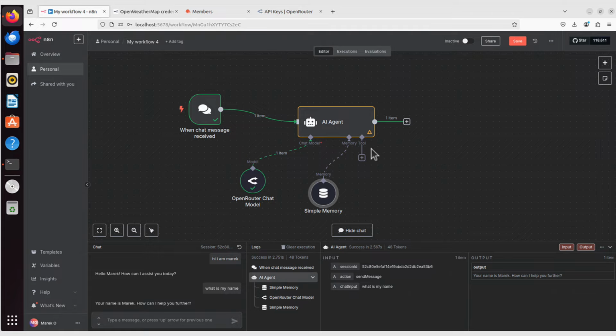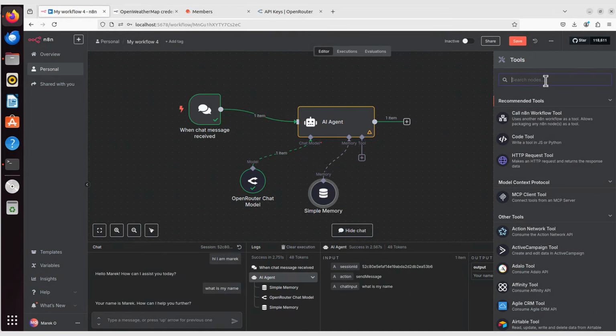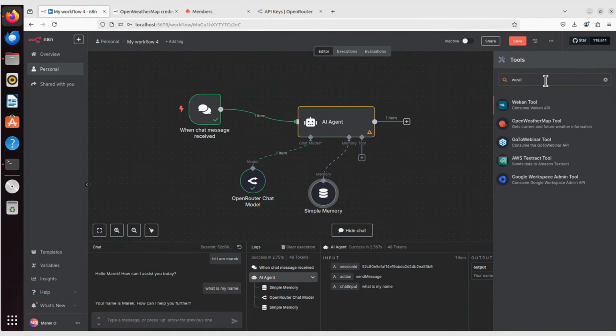And I thought about the tool to use here, and I was thinking, if I want to have a conversation with this agent, maybe I want to find out what's the current weather somewhere, yes? I can use that external tool which gives me the accurate weather forecast, and if we search for weather, we can see that Open Weather Map tool.